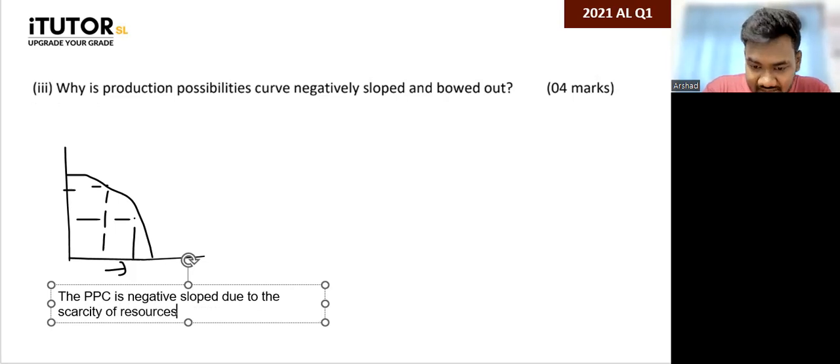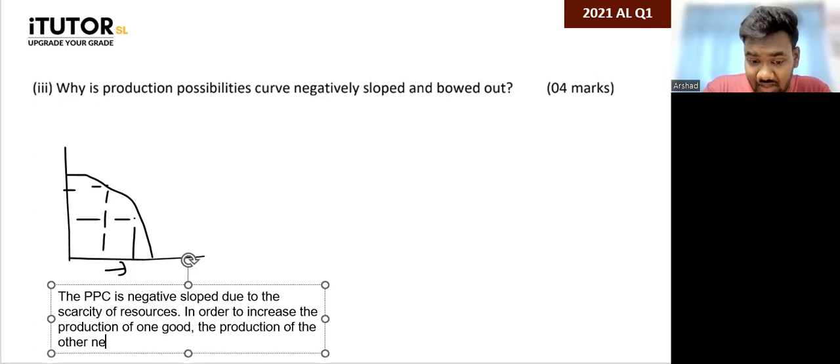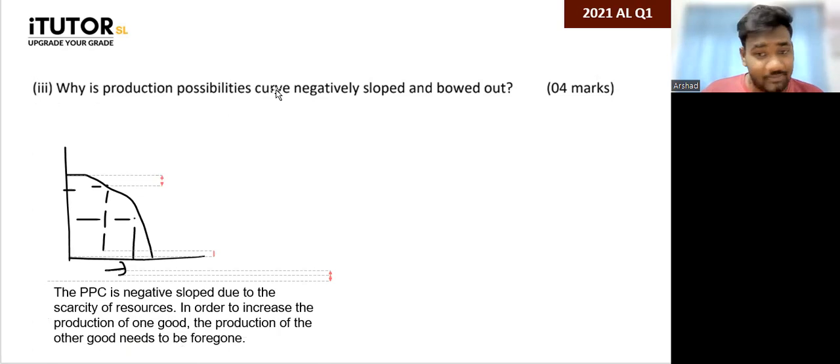So meaning in order to increase the production of one good, the production of the other good needs to be foregone. Is that clear? That is why the PPC is negatively sloped. Any questions on that? The first part of the question. Why is it negatively sloped?